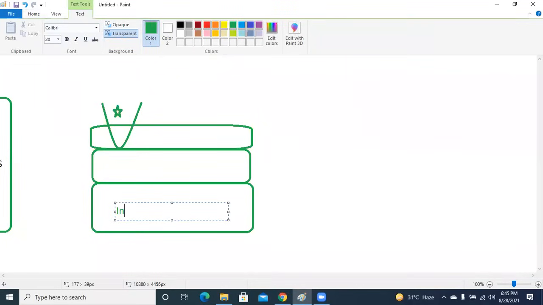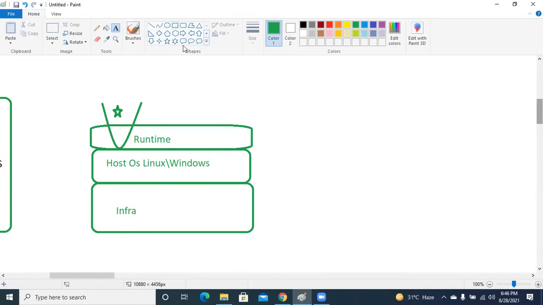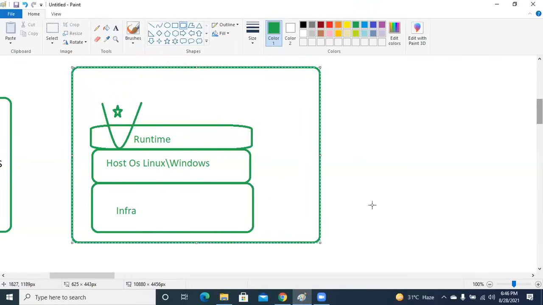So infra will definitely be there, otherwise how would we run that particular operating system, right? So the host operating system will be there. Whether you use Linux based like Ubuntu, Red Hat, SUSE, Debian, CentOS, or Windows Server 16, 19, all these will be either Linux based or Windows based, right? And on top of it, being a developer, you can bring any sort of runtime over here, right? That's where Microsoft says you will be able to save money if you go with platform as a service, right?